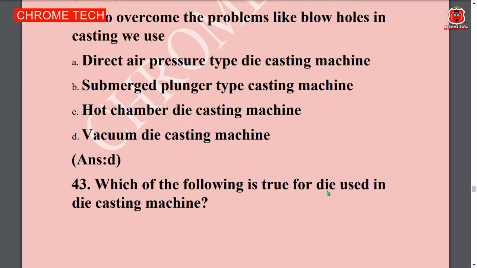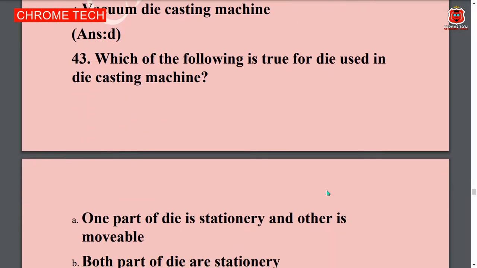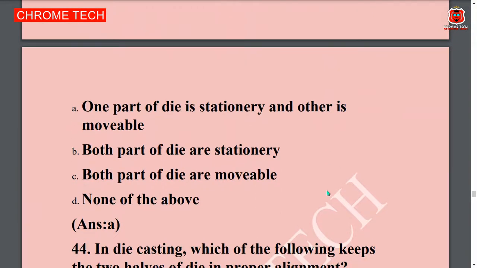To overcome the problem, option D. Vacuum casting machine is the correct answer. Which of the following is true? Option A. One part stationary and the other movable.